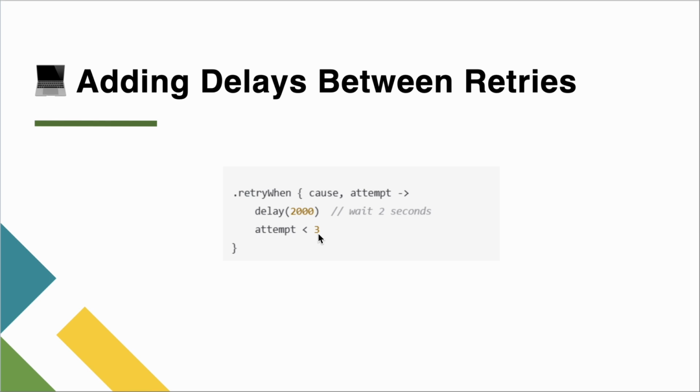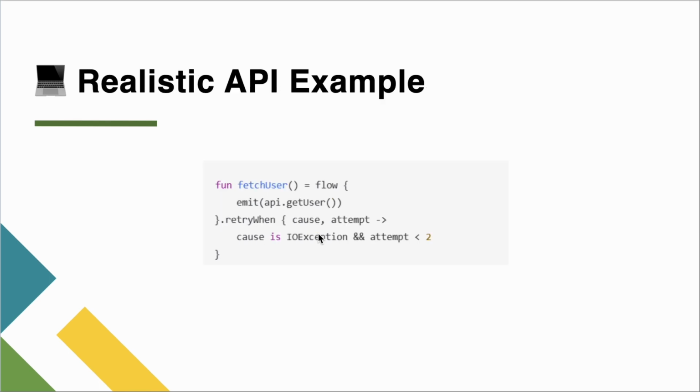That will be a good user experience and it will be a smoother one. Okay, now this is nothing but a realistic API example. Assuming there is a function fetchUser, which under the flow is trying to get some data, and then it is retrying, catching the attempt. If the cause is an IOException and the attempt is less than 2, then retry. This would be the simplest example. As I've mentioned the same example in the earlier slide also, this is how you are going to make use of the retryWhen operator.